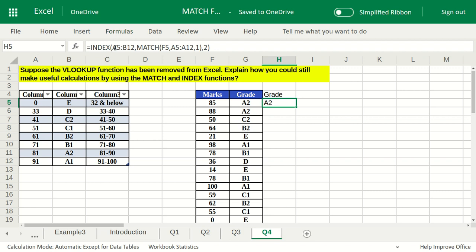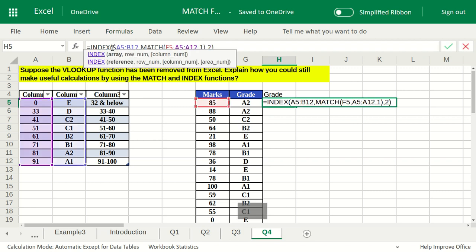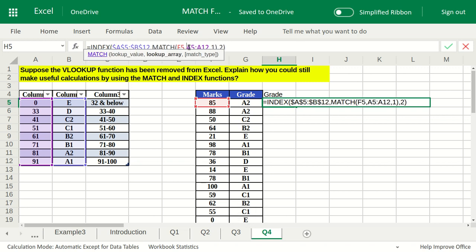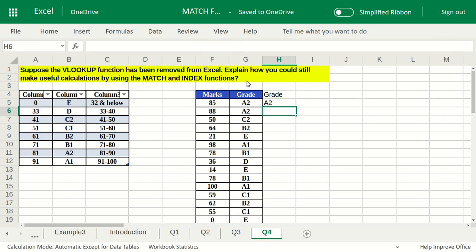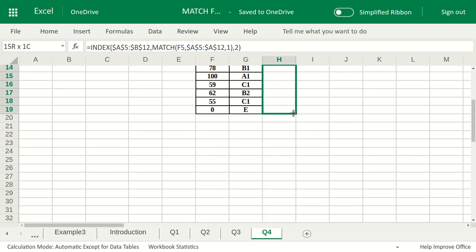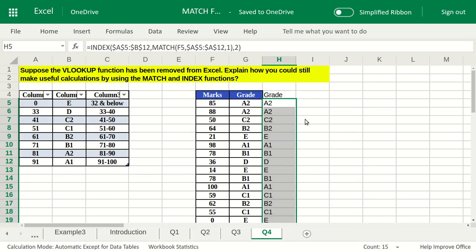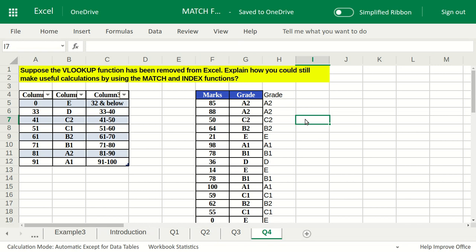Before dragging it, I need to freeze these by using the dollar symbol, and one more thing, I need to also freeze this thing. I'm going to press enter, and now if I drag it, it's going to give me the same grades. So we took advantage of 1 in the case of MATCH. So this is how we did it.